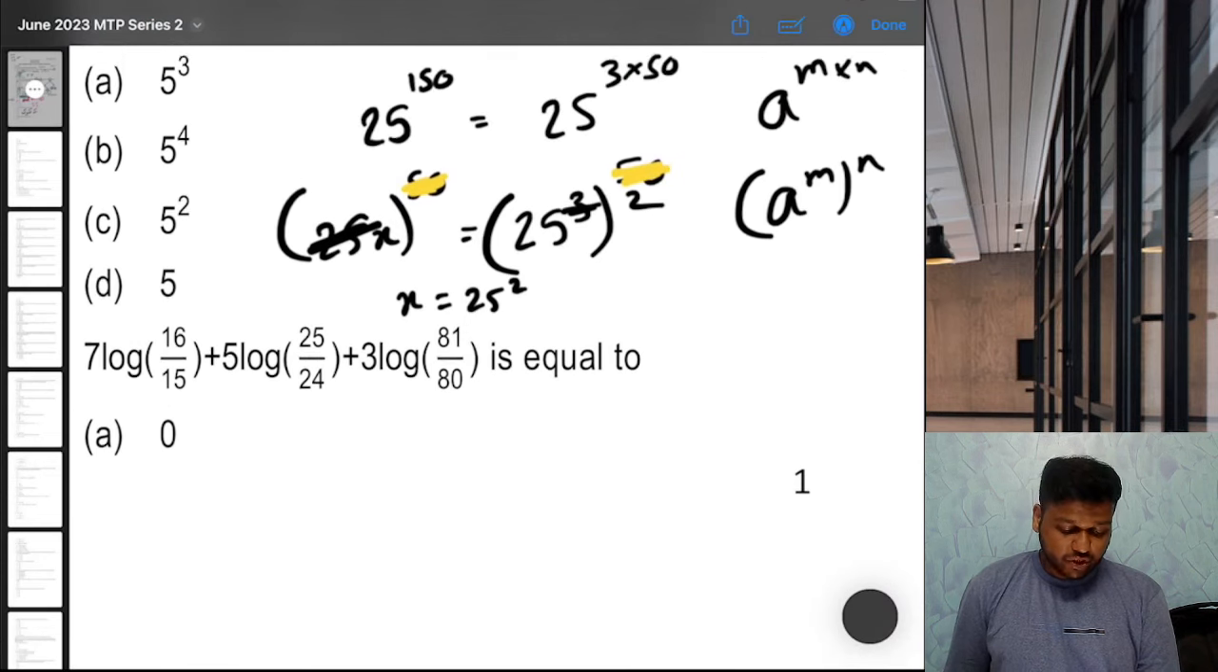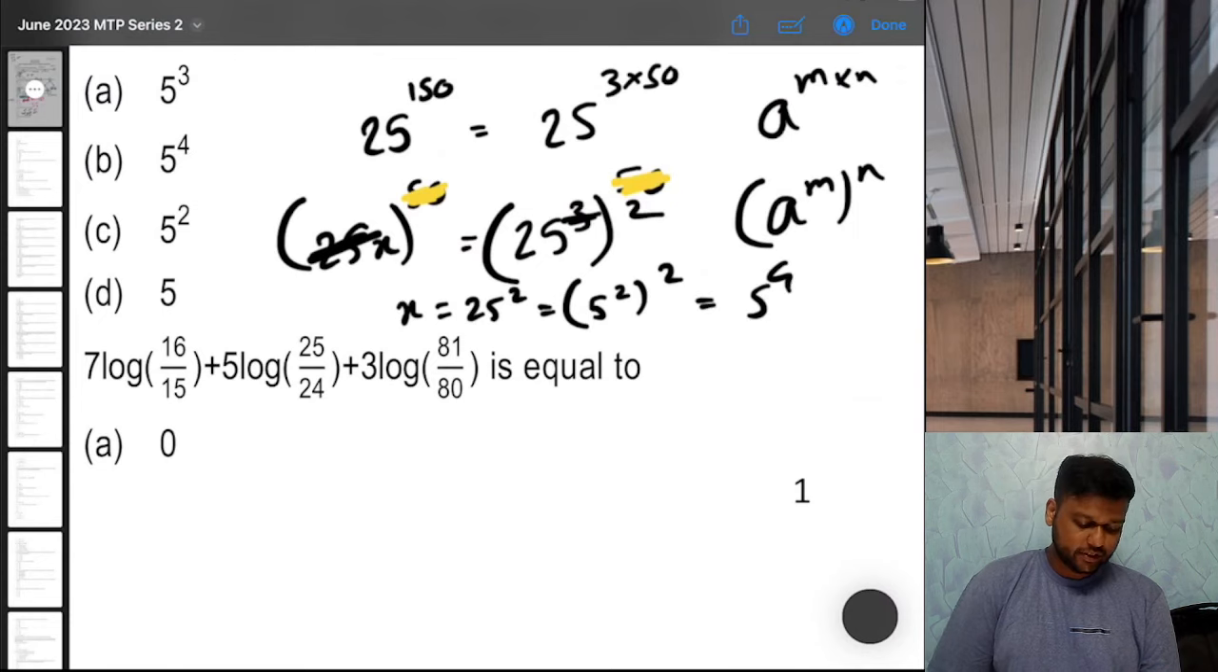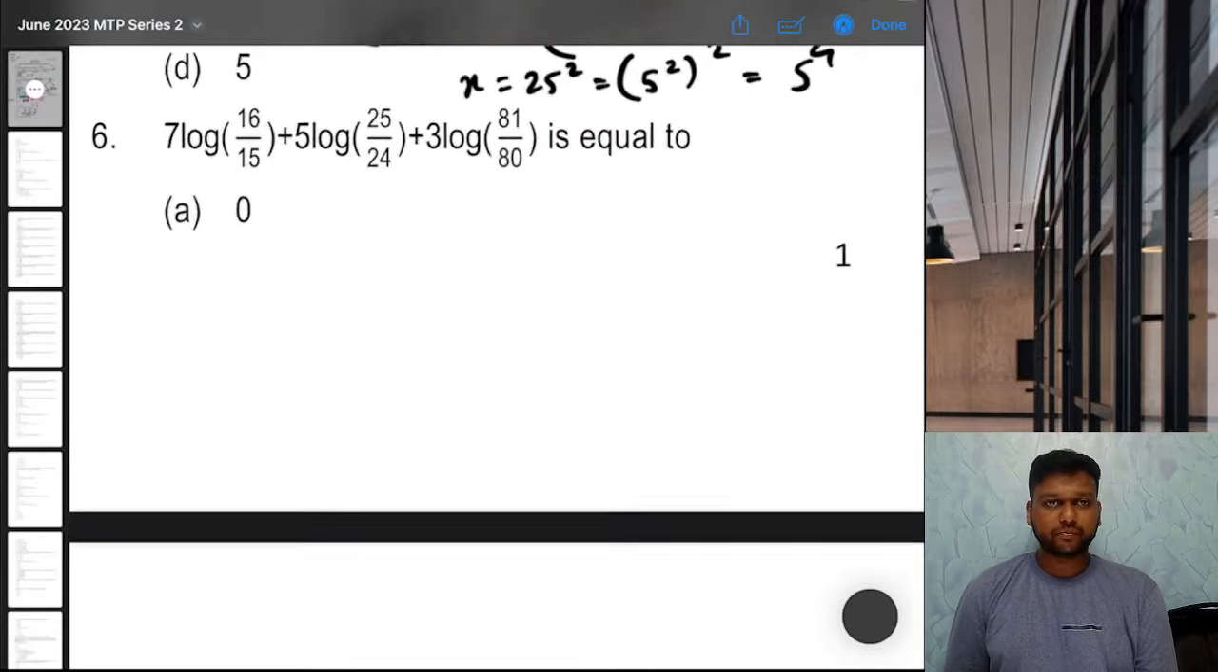They have given the options in terms of 5. So can I write 25 as 5 square, raised to 2, or 5 raised to 2 into 2, which is 4. Option B is the correct answer for question 5.